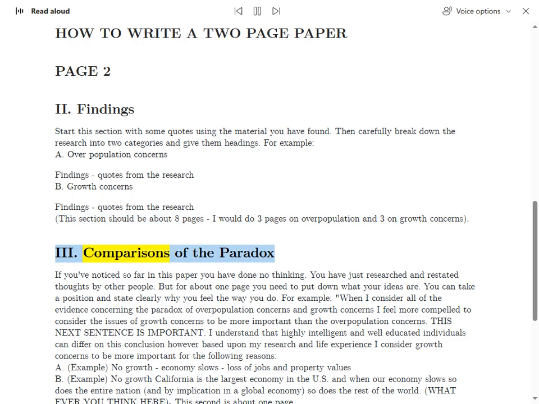3. Comparisons of the paradox. If you've noticed so far in this paper, you have done no thinking. You have just researched and restated thoughts by other people. But for about 1 page, you need to put down what your ideas are. You can take a position and state clearly why you feel the way you do.